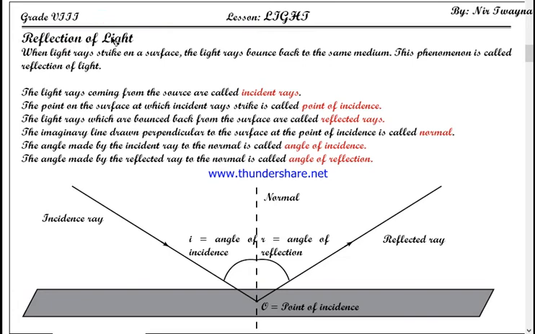Now, just like the ball, light also exhibits the same phenomenon, because we have already discussed that light is actually the energy possessed by fast moving photons. Since photons are also particles, they also bounce back whenever they hit a surface. So when light rays strike a surface, the light rays bounce back to the same medium, and this phenomenon is called reflection of light.